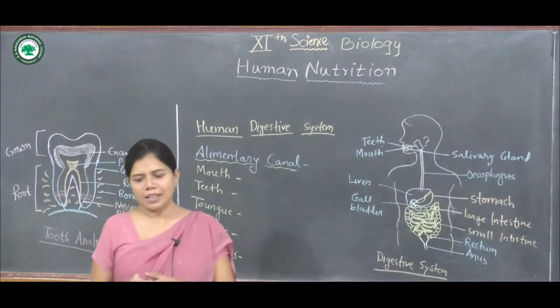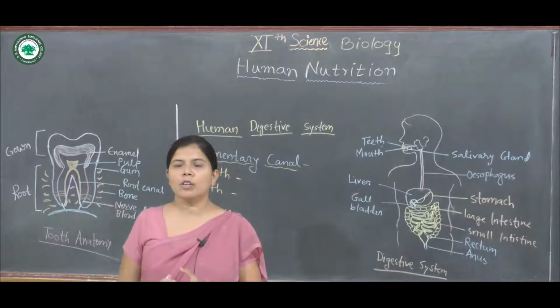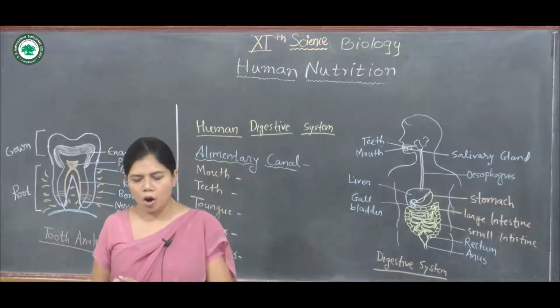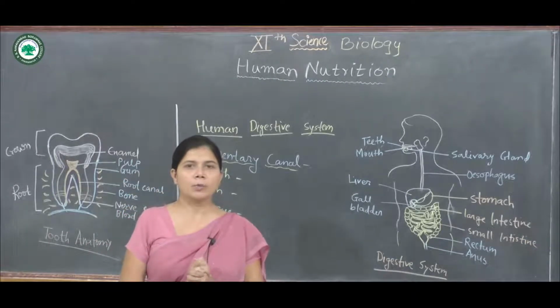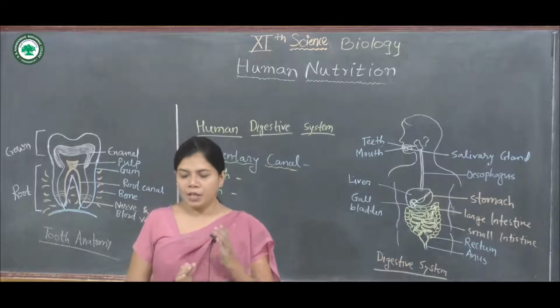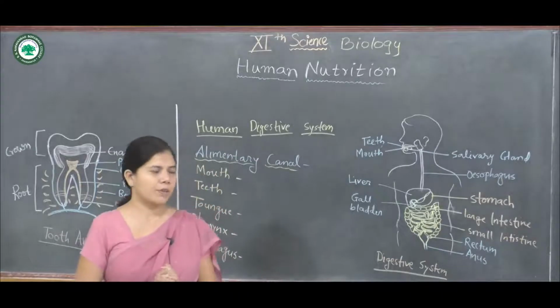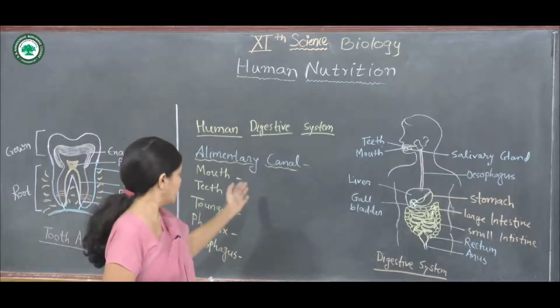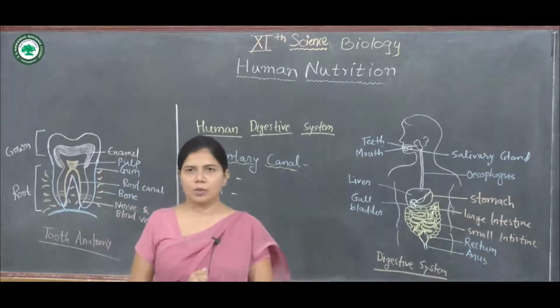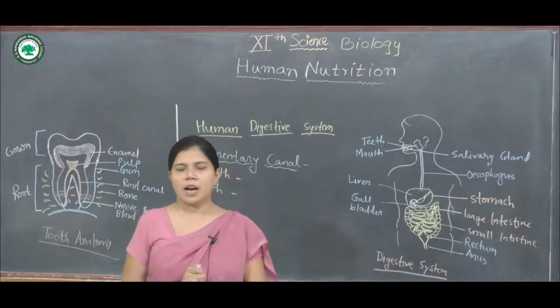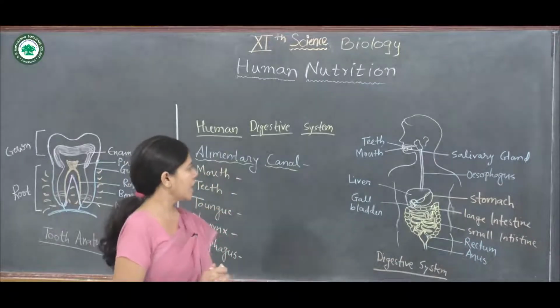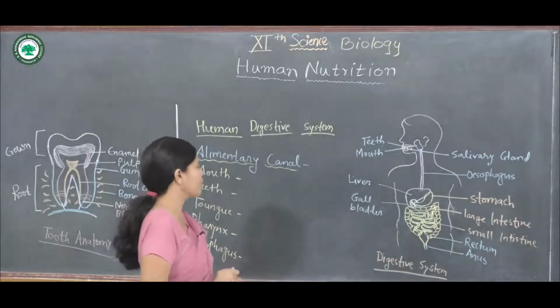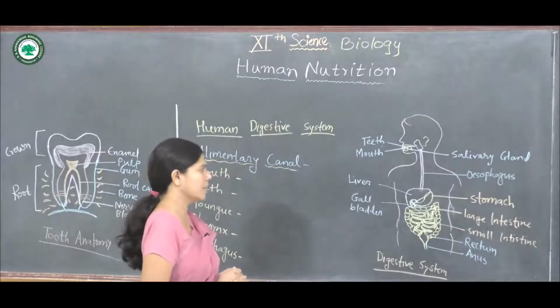The alimentary canal is a long tubular structure of 8 to 10 meters, which starts from the mouth and continues to the remaining organs. Now we start with the first digestive organ of the alimentary canal, that is the mouth.